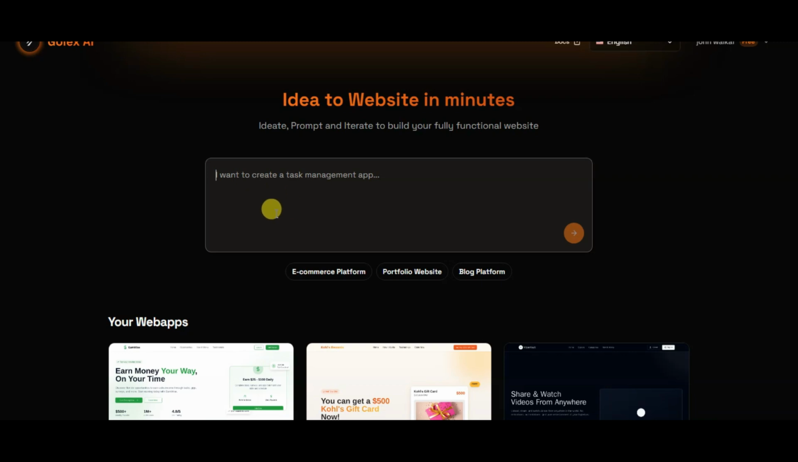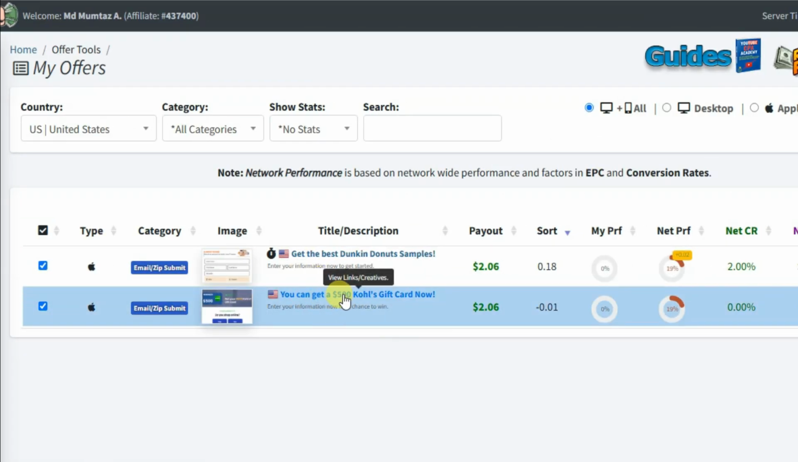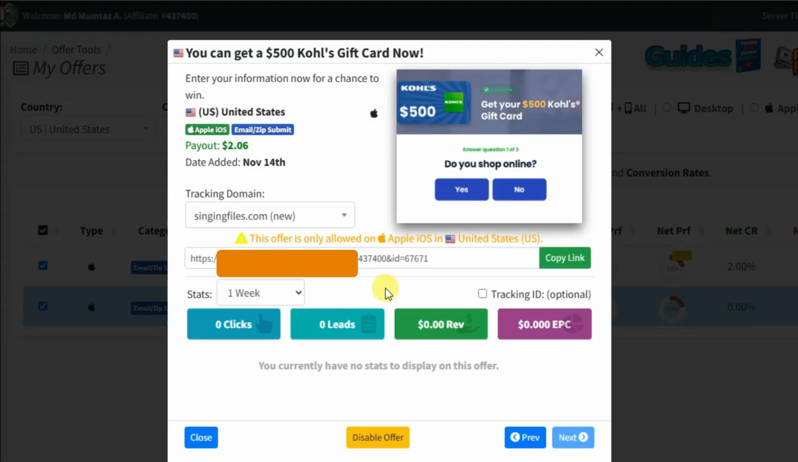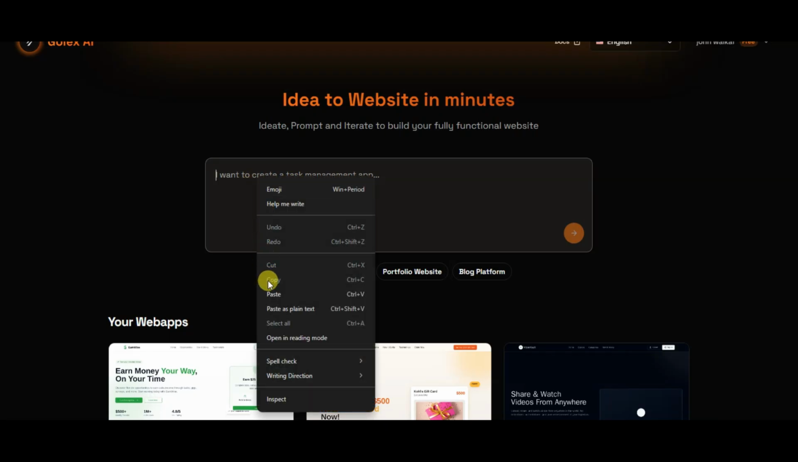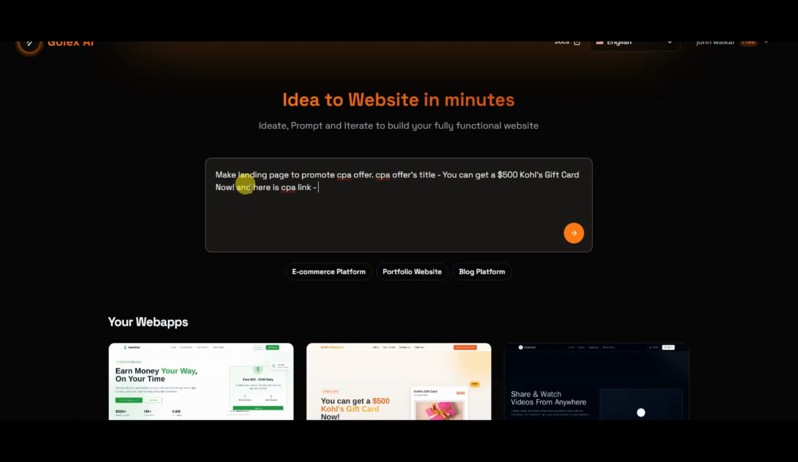You just need to type your prompt. Like if you want to make a landing page to promote a CPA offer, for example, if you want to promote this CPA offer, then you can copy this title. Now you can go to the Golex platform and paste that title. You can type this kind of simple prompt: make a landing page to promote CPA offer, CPA offer's title. You can paste the title here. And here is the CPA link. You can paste your CPA link.